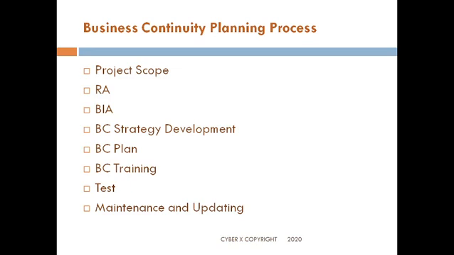So just to touch briefly on this, project scope will define what's your boundary for developing the business continuity process. Risk assessment would say, okay, these are the various risks which are there. Business impact analysis would throw out which are the impactful or critical applications of the IT systems that you would have. Your BC strategy development would talk about a strategy to protect those critical assets. A BC plan is the business continuity plan.